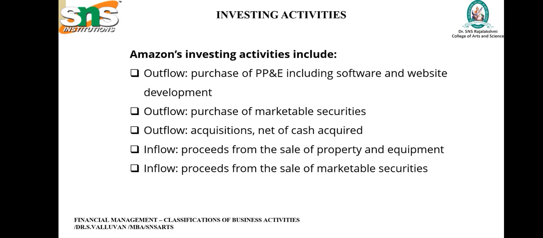Then proceeds from the sale of property and equipment, assets are being sold and cash is received, that is cash inflow. The last one, proceeds from the sale of marketable securities, investment sold and cash received, the cash inflow. And these are the activities included which we saw in the Amazon cash flow from investment activities.